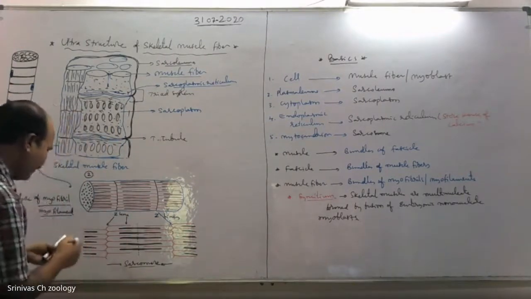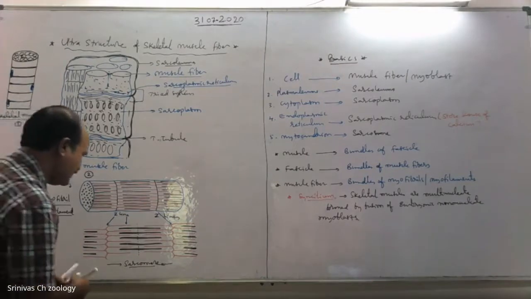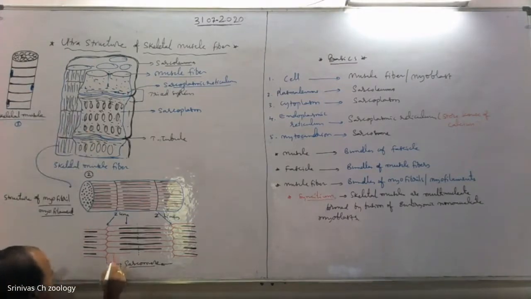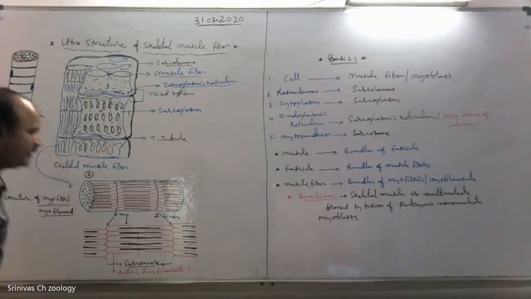Here these are thin filaments and thick filaments. The red colored one is the thin filament, or actin.